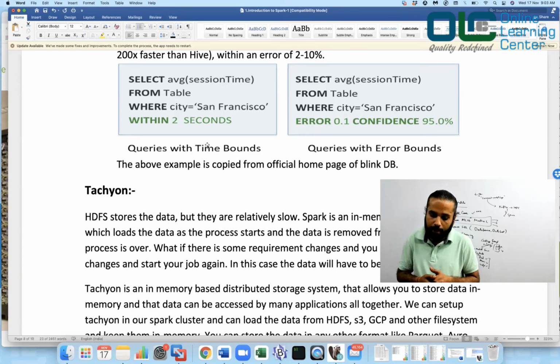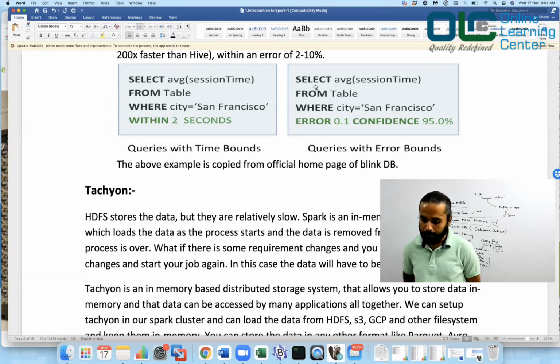So if you have such a requirement where you are not really looking for real quick data right now, and you're not really looking for accuracy, you can use BlinkDB. So see here, you can write something like this: give me the result within 2 seconds. I don't care about the accuracy, but also tell me the percentage of accuracy, right? I don't really care about 100%, but give me the accuracy. That's what it is.